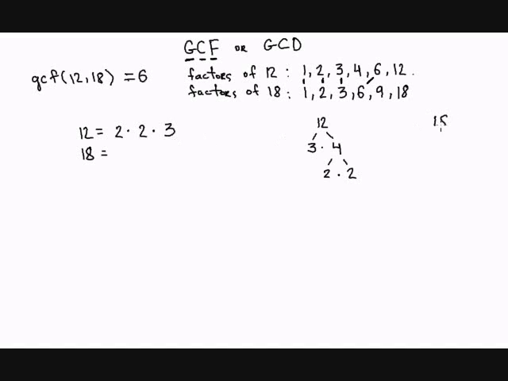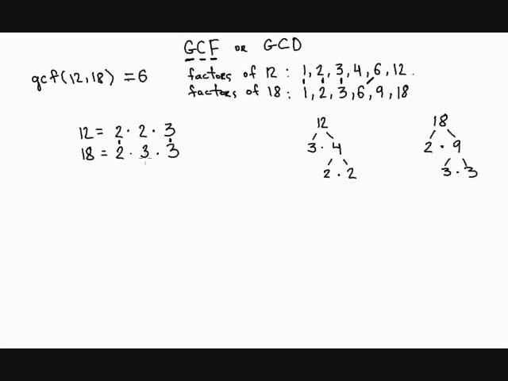And prime factorization of 18 is a product of 2 times 9. 9 is a product of 3 times 3. So 2 times 3 times 3 is the prime factorization of 18. And I'm going to write it over here. 2 times 3 times 3. So the next step will be to find all the common prime factors that 12 and 18 have. As we see, they have 2 in common and they have 3 in common. So 2 and 3 are the common factors of 12 and 18.